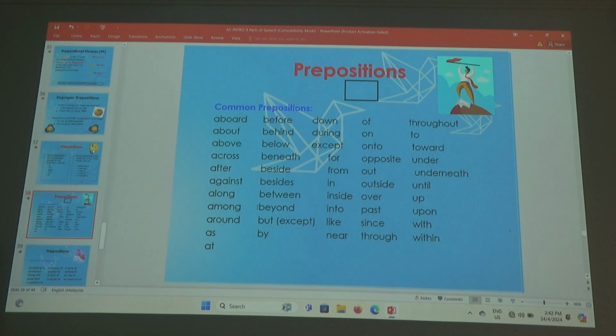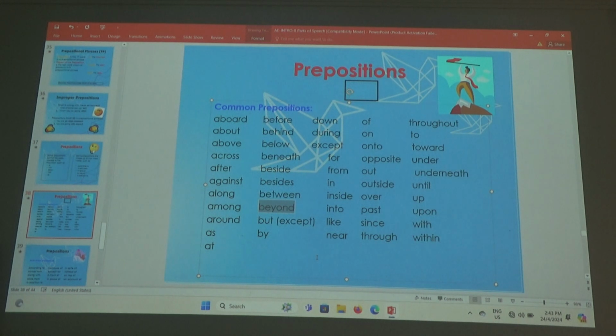What is this word? Beyond. Jason, what is beyond? It means after the mountain.